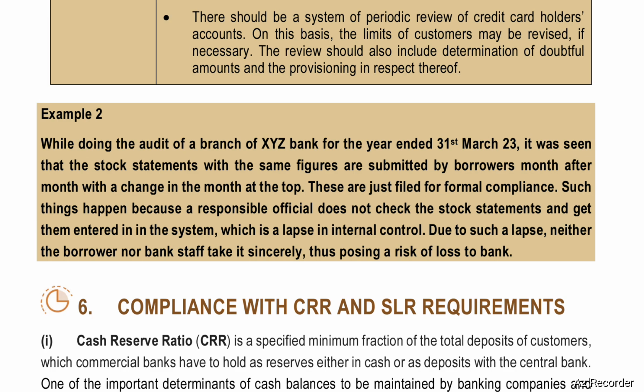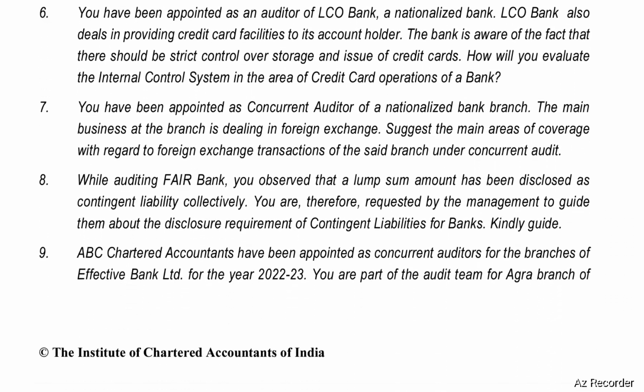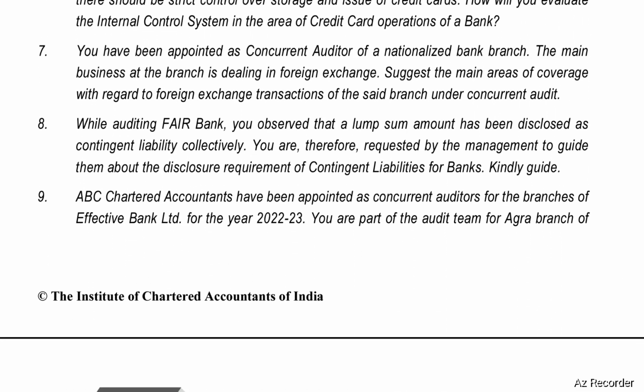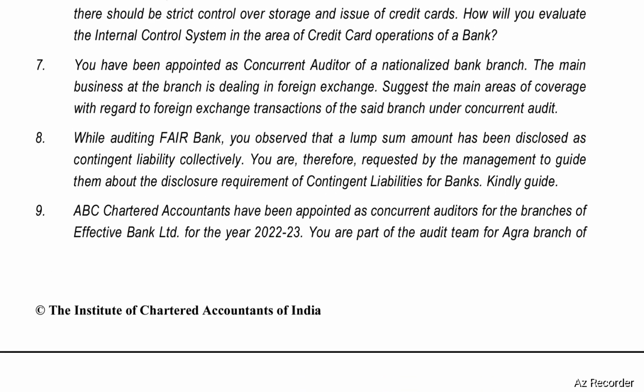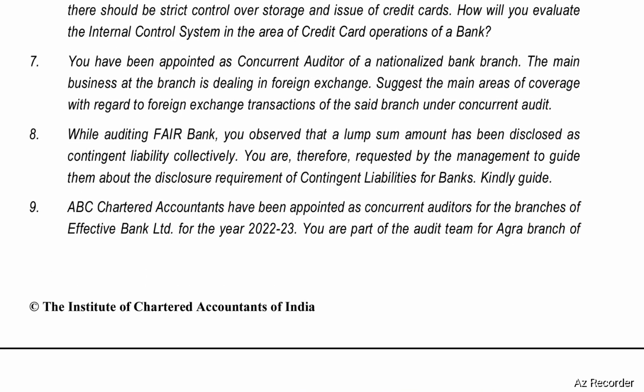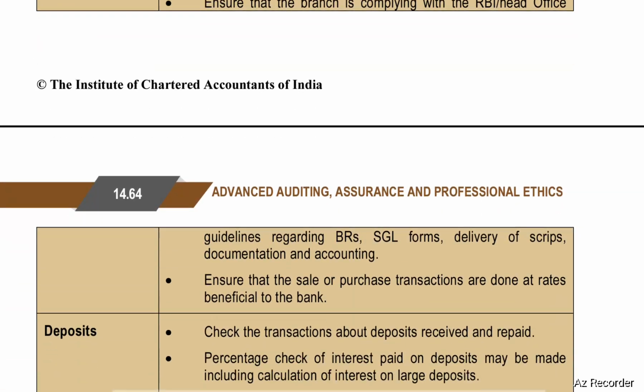Next, test your knowledge question number 7. You have been appointed as concurrent auditor of a nationalized bank branch. The main business at the branch is dealing in foreign exchange. Suggest the main areas of coverage with regard to foreign exchange transactions of the said branch under concurrent audit. Activities to be covered in case of foreign exchange.